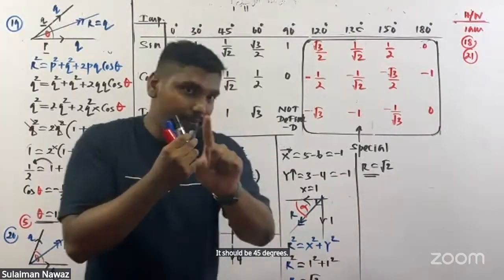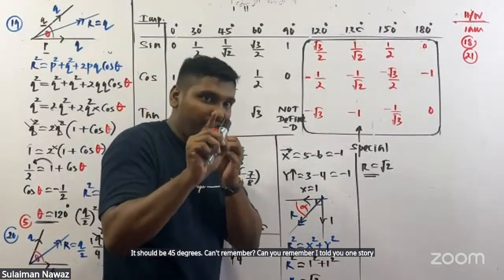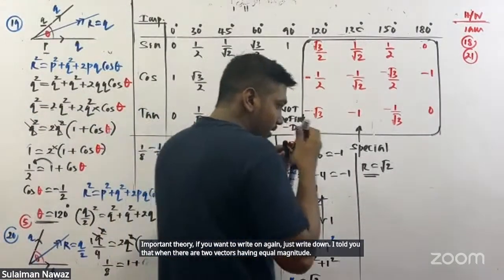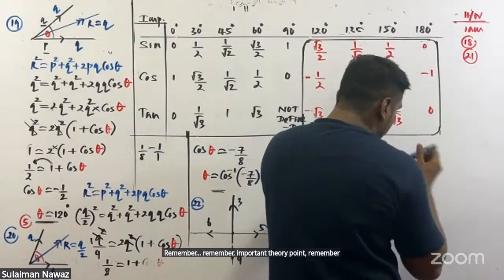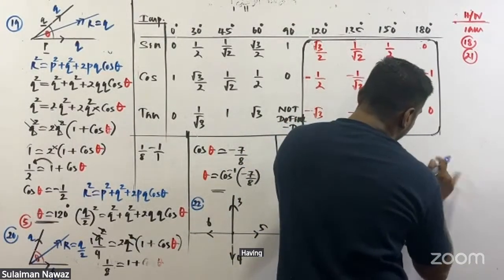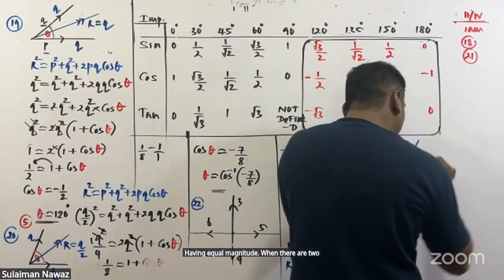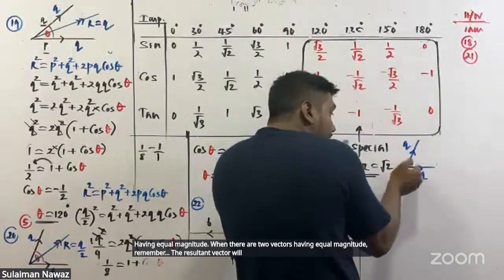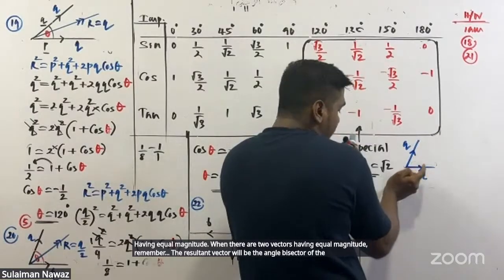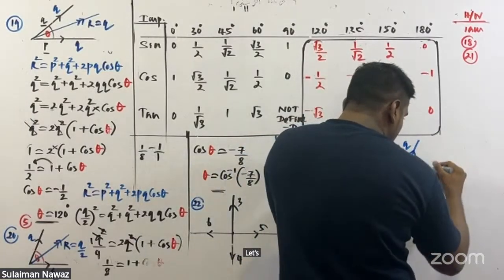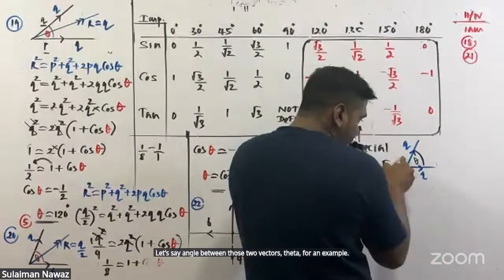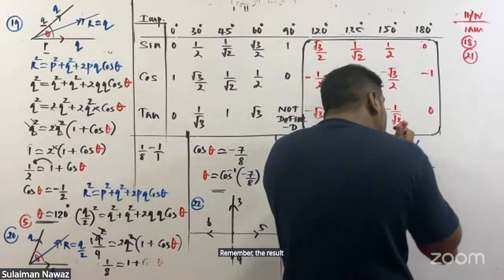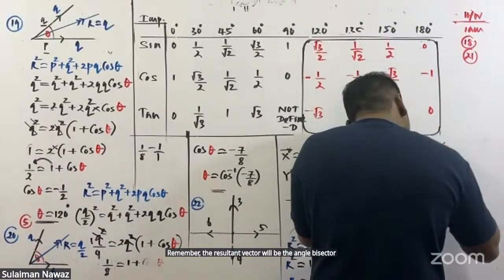Can you remember? I told you an important theory. If you want to, write it down again. When there are two vectors having equal magnitude, the resultant vector will be the angle bisector of the angle between those two vectors. Let's say the angle between those two vectors is theta, for example. Remember, the resultant vector will be the angle bisector of the angle between these two vectors.